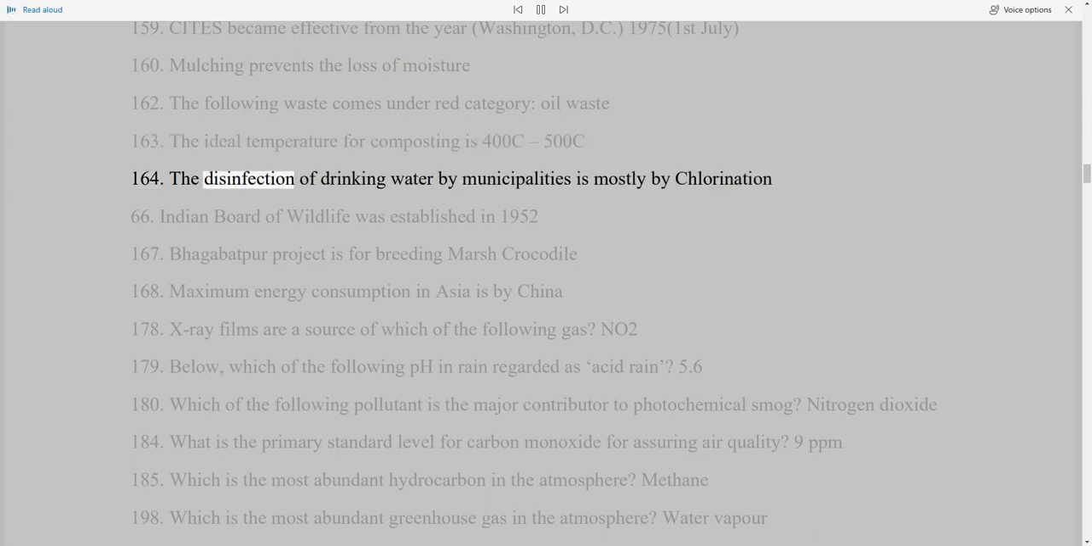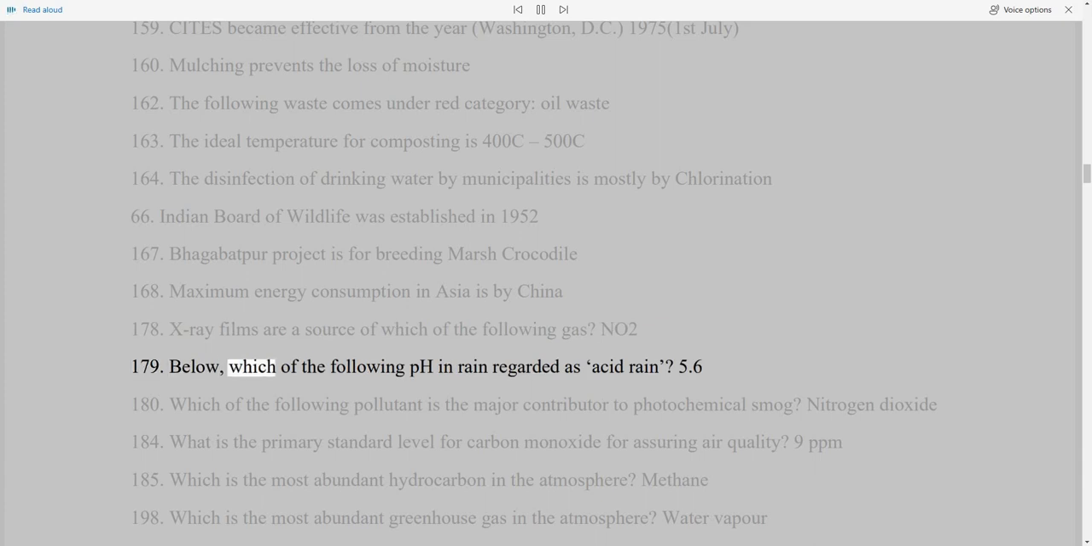164. The disinfection of drinking water by municipalities is mostly by chlorination. 166. Indian Board of Wildlife was established in 1952. 167. Bhagabappa project is for breeding marsh crocodile. 168. Maximum energy consumption in Asia is by China. 178. X-ray films are a source of which of the following gas? NO2.